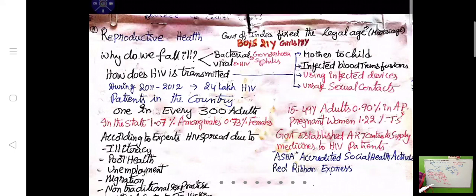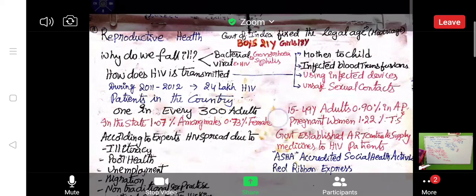What is the abbreviation for AIDS? See here, acquired means it is not from their own, it is acquired from someone. Next, immuno: the moment the HIV virus enters our body, it starts collapsing our immune system. The defense mechanism will be collapsed.